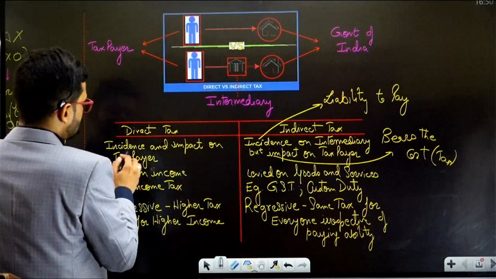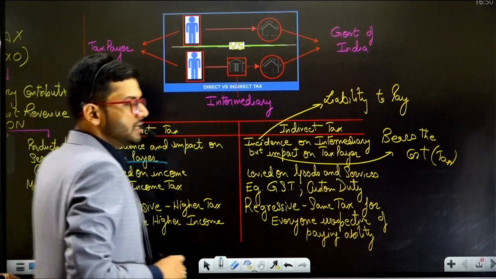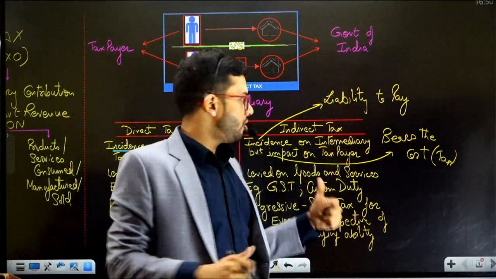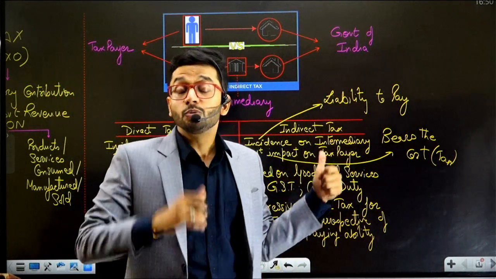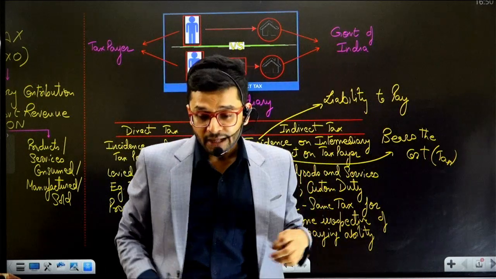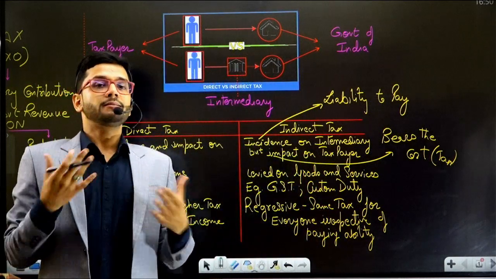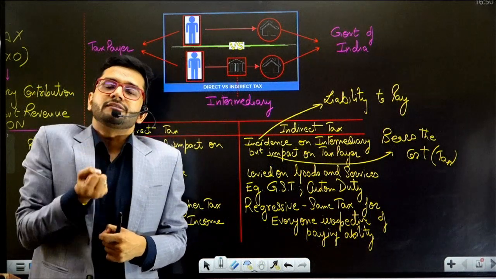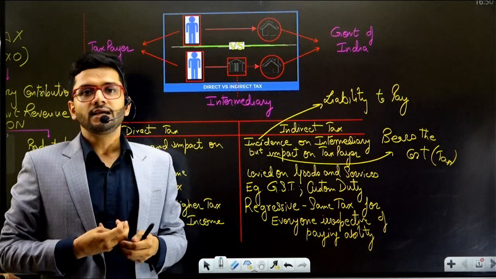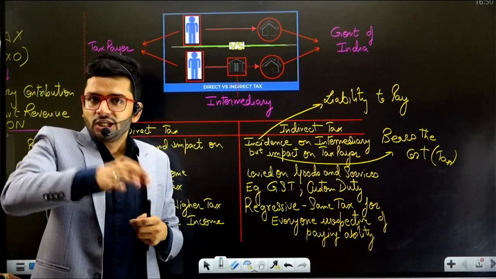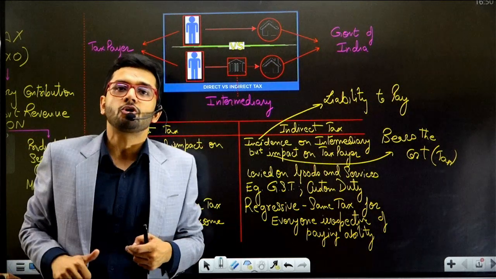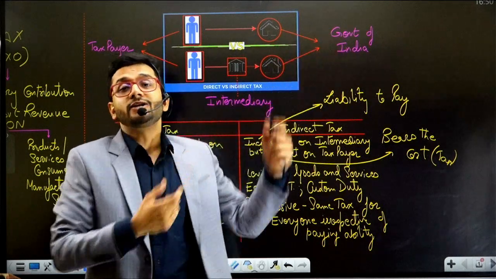Okay, direct tax, the incidence and impact is on the same person, that is the taxpayer. I'll give you a very simple example of incidence and impact. What do you mean by incidence? What do you mean by impact? Okay, so I am CMA Nikkhil Gupta. I have a coaching institute and I earn income from it. Government of India is telling me that, oh Mr. Gupta, your PGBP, profit and gains from business and profession, is so and so amount, please give us taxes on it. I calculate the tax and pay it to Government of India.